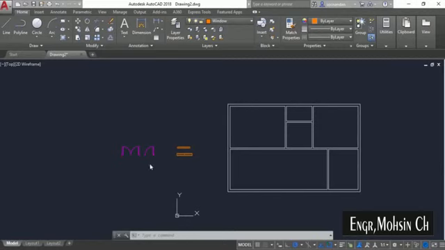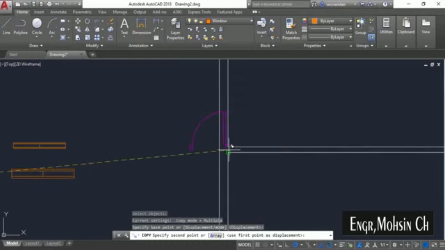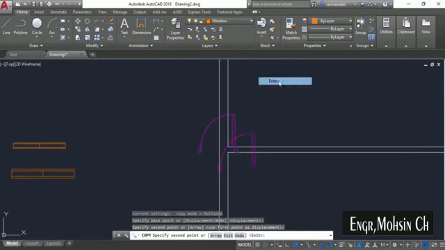So here we have these two blocks which we have already made, and I'll start by adding this door block. For that, I'll go to this copy tool, select the door block, click here and click on this endpoint and move it at the required position. So in this case, I'm not quite concerned about the exact location. I just need to move it here. So I simply click on this point and press enter.